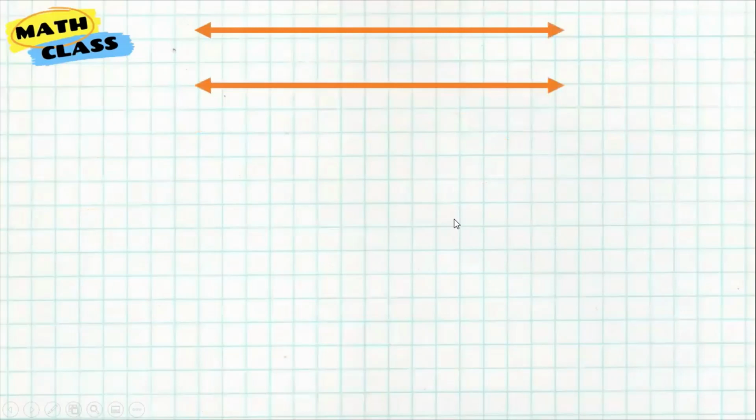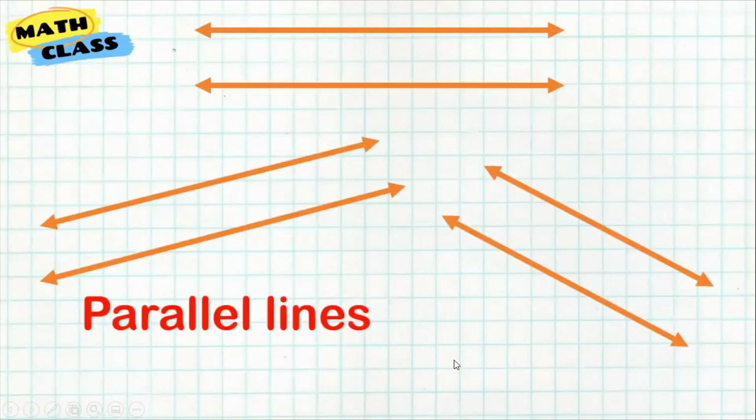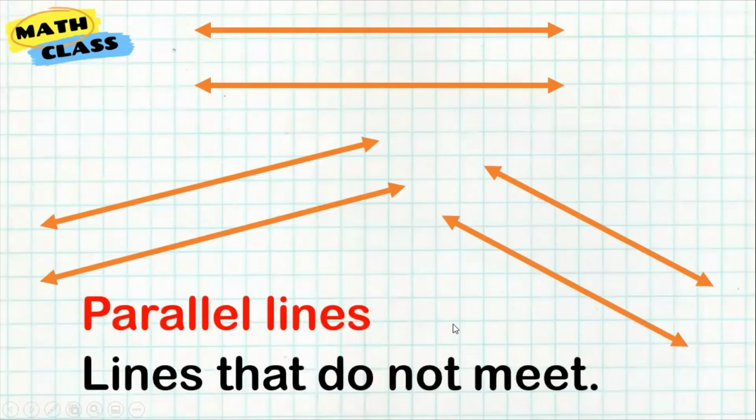So the first set of lines, if you look at them, they do not meet. So that's what we call parallel lines. They are just lines that do not meet. They have equal distance in every part so that they will not meet.